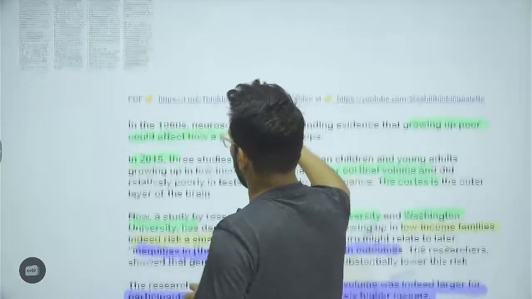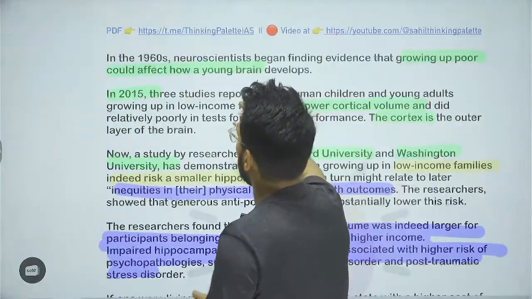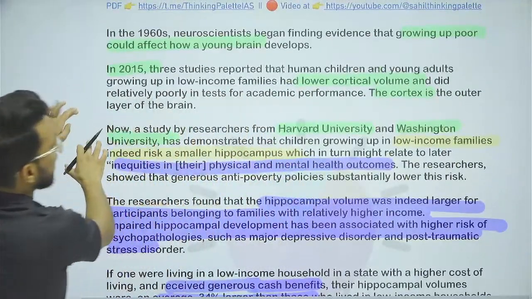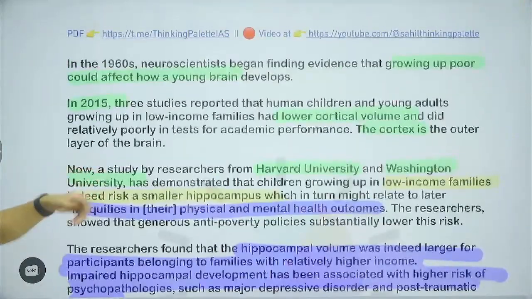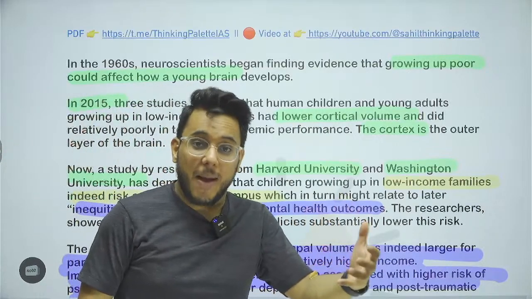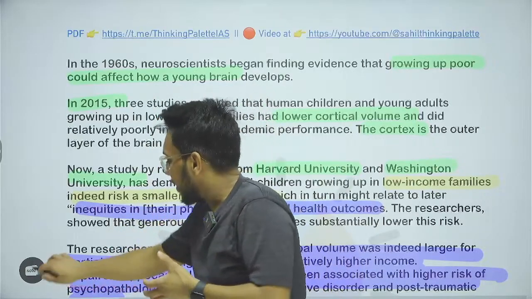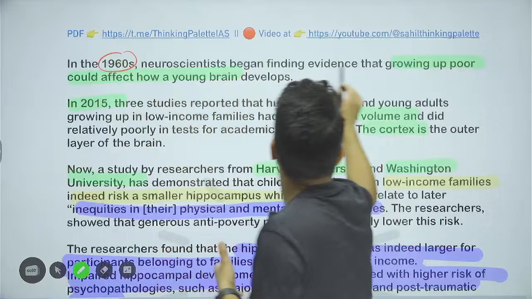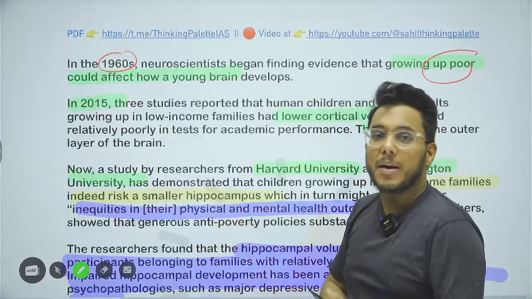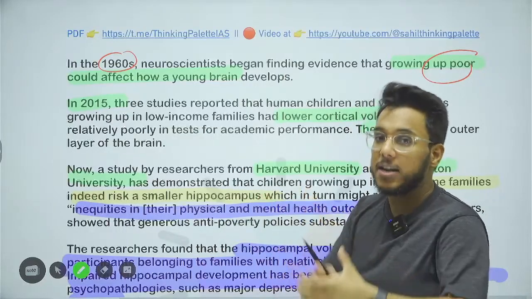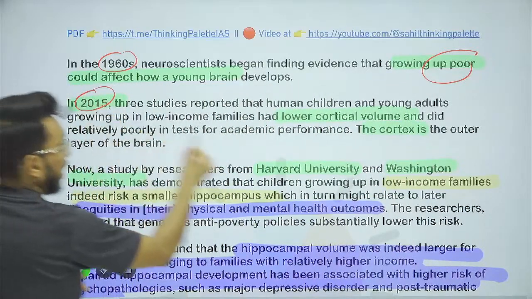First of all, guys, since the 1960s, many studies and many neuroscientists have come together and published the idea that poverty negatively impacts brain development. Neuroscientists are finding that if you have grown up in a poor environment where money constraints were there all the time, your brain development would be less. Fine.